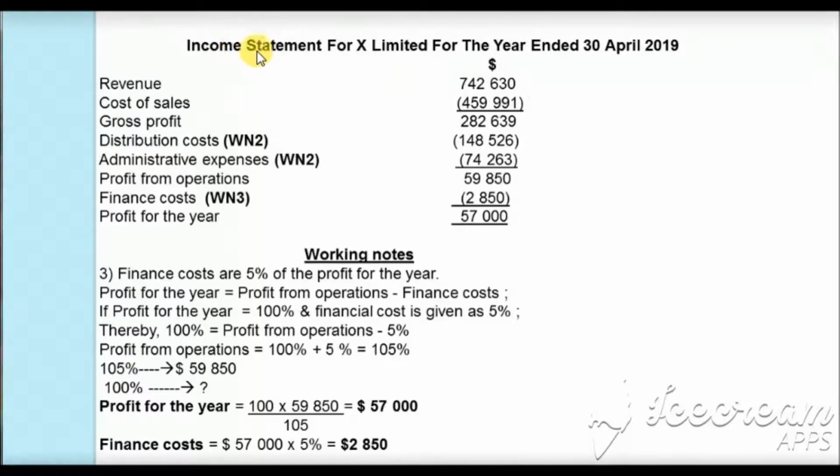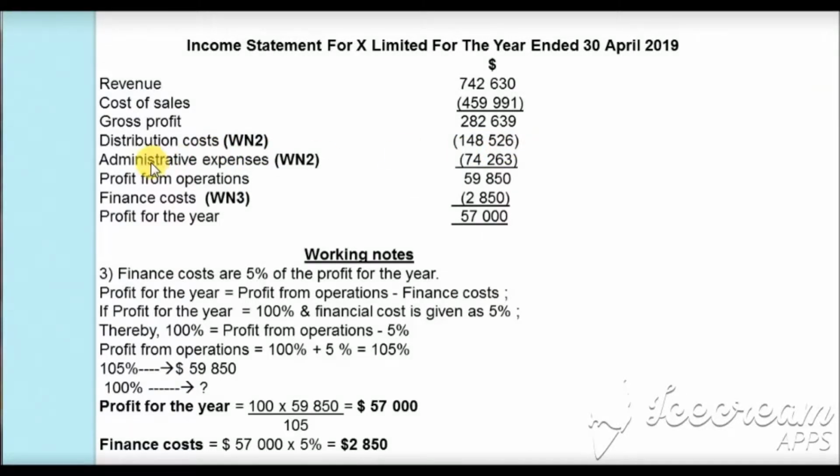So let's start. Income statement for X Limited for the year ended 30th April 2019 will be revenue, which was given as $742,630. From there we will subtract the cost of sales. We will get the gross profit as $282,639.